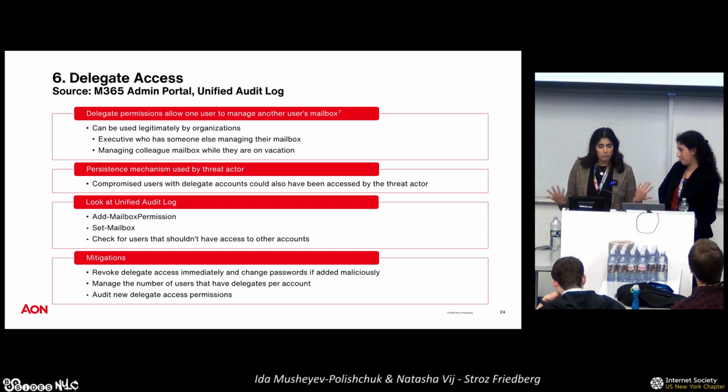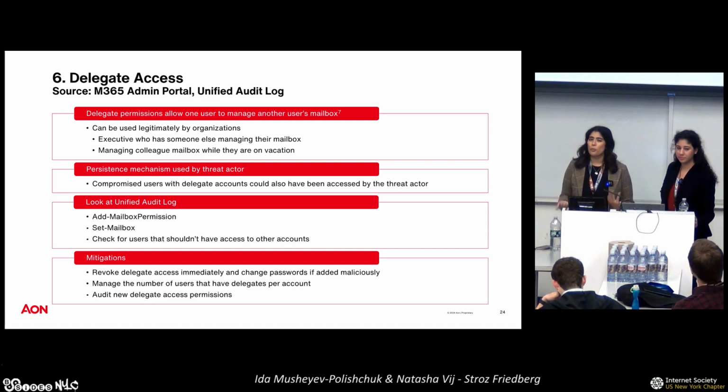So with that, there are a couple of things to look out for, specifically in the unified audit log. You might see an add mailbox permission or a set mailbox permission in your logs. That's definitely something to look out for. Additionally, you should just be looking out for any users that have delegate access that shouldn't have it. One user shouldn't have delegate access to 7 different users. That, I'm sure in both of our opinions, is probably a little bit of overkill, and it definitely leaves you more susceptible to data loss when you're looking at an M365 investigation.